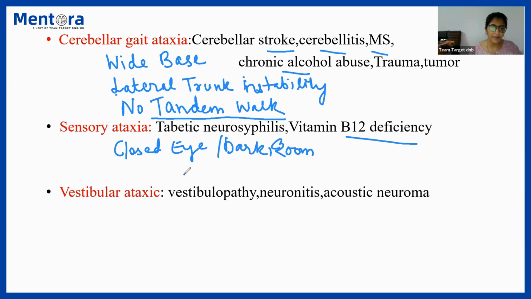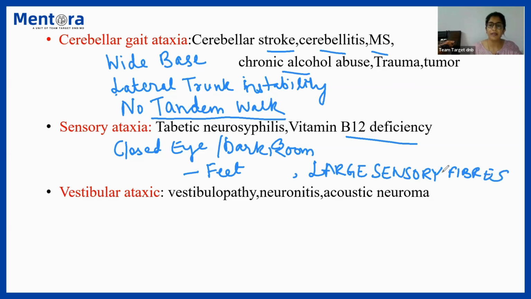When such patients walk, they generally look down at their feet while walking, and it is due to involvement of large sensory fibers. Large sensory fibers, mostly ascending in the posterior column, get affected before a sensory kind of ataxia sets in. Large sensory fibers are responsible for joint position and proprioception. All of us know that, right? So this is what we have been talking of, sensory ataxia.